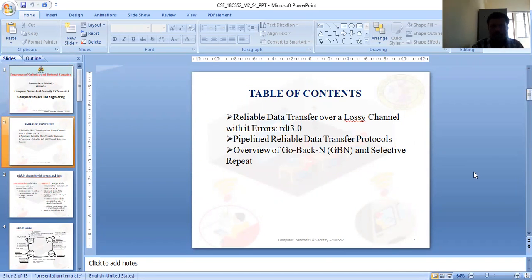So in this class, we're going to discuss reliable data transfer over a lossy channel with bit errors, RDT 3.0. So reliable data transfer 3.0 and pipelined reliable data transfer protocols. In the pipelined data transfer protocols, we're going to discuss Go-Back-N and Selective Repeat protocols.